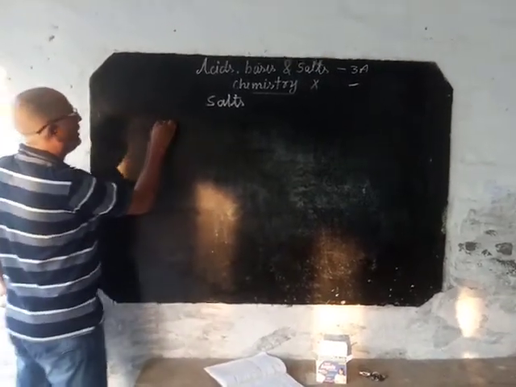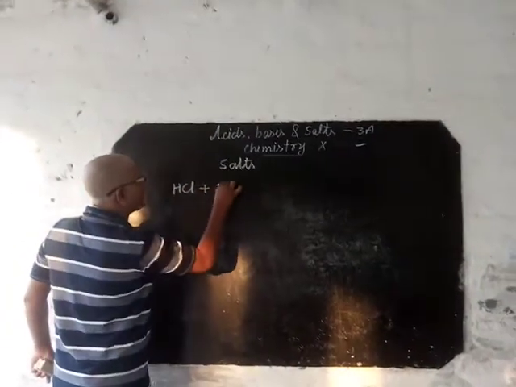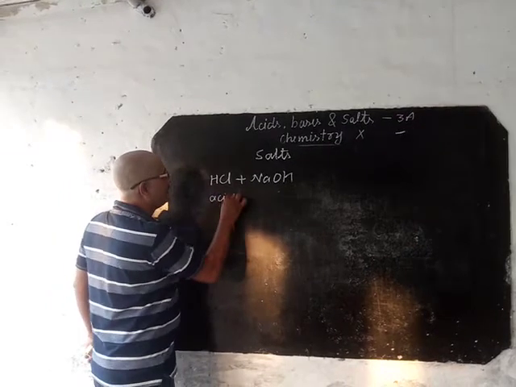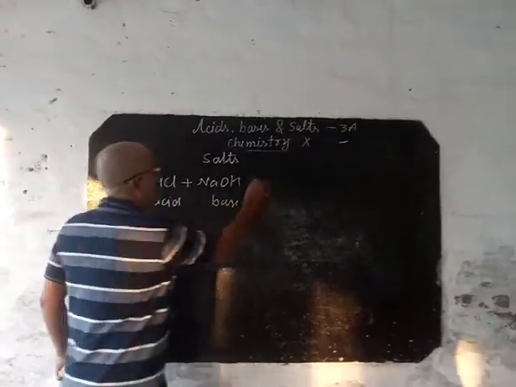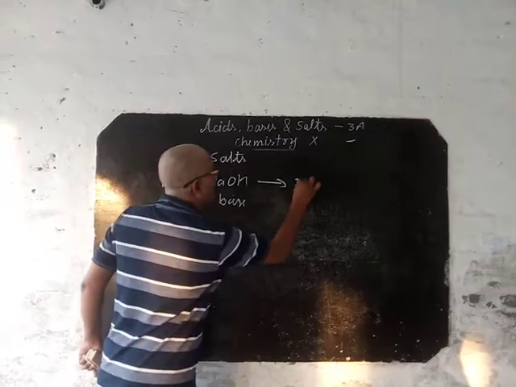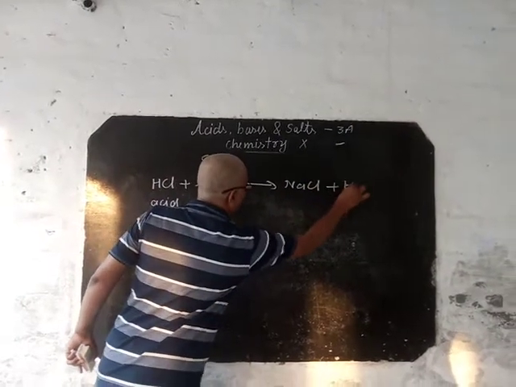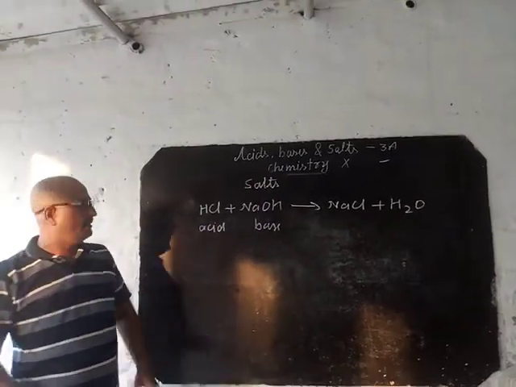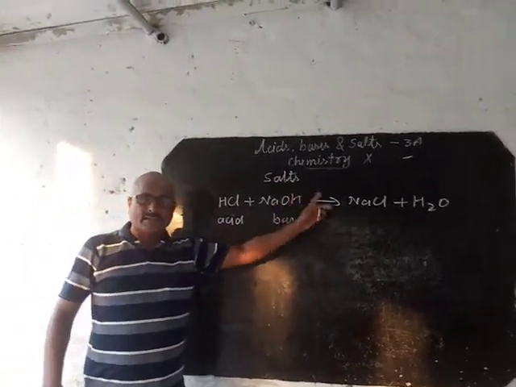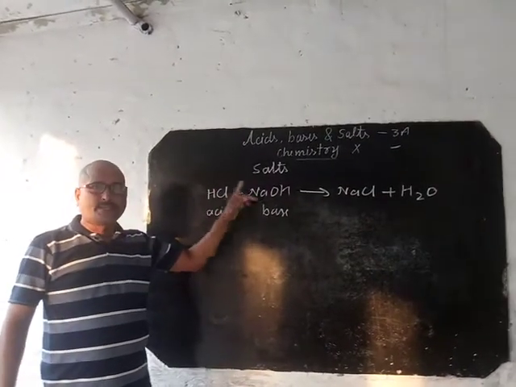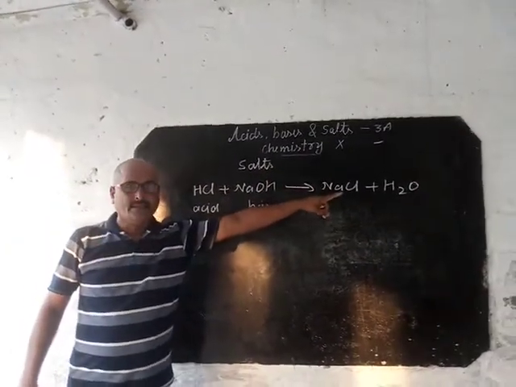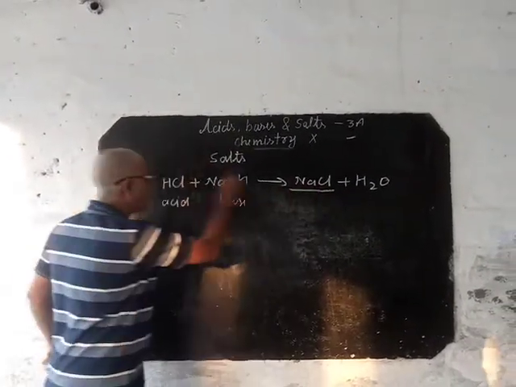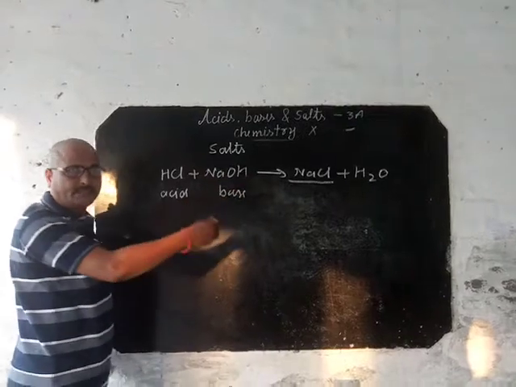Suppose hydrochloric acid, this one is the acid, along with sodium hydroxide, the base. Now when they react, they form sodium chloride and water. This reaction itself is known as a neutralization reaction. What do you mean by neutralization reaction? When acid reacts with base, it forms salt and water. What is salt? Salt is formed by complete neutralization of acid with base. You can make the definition also.